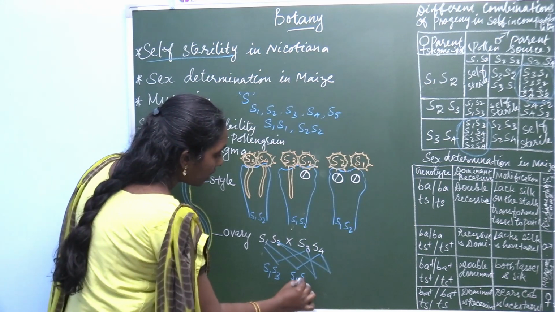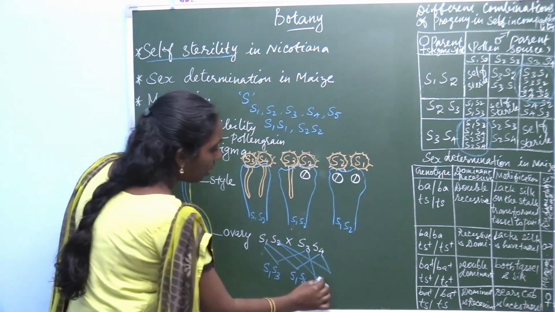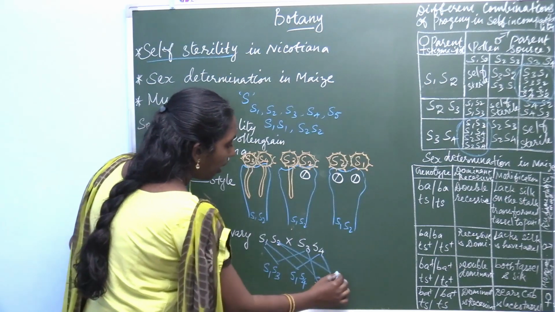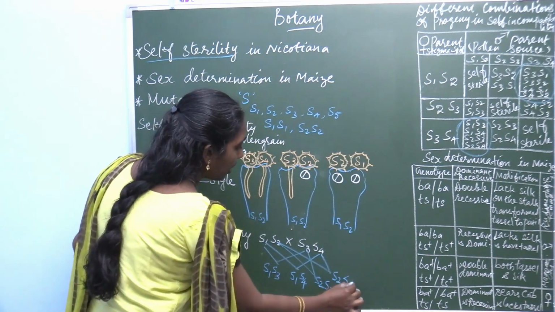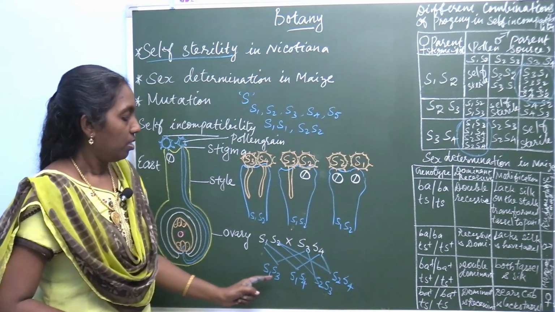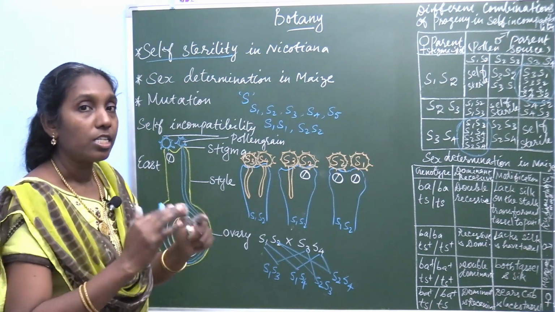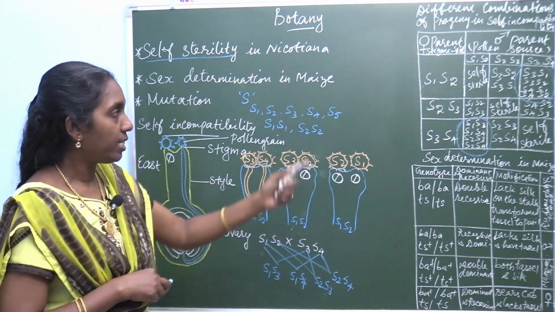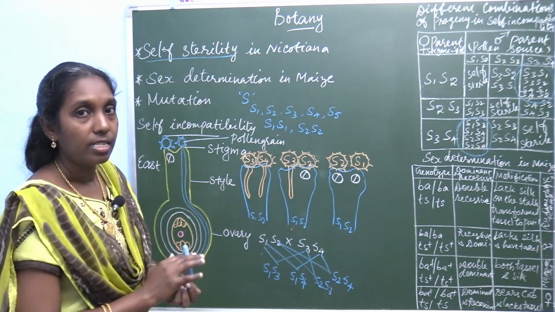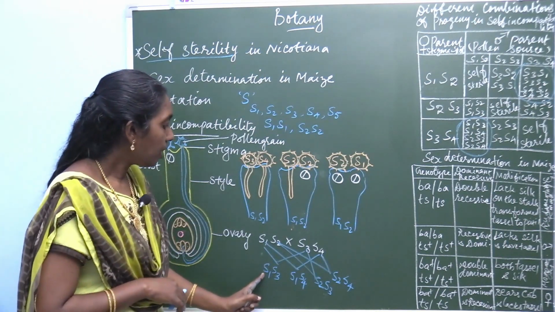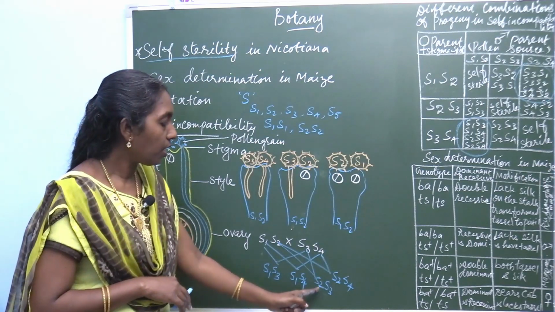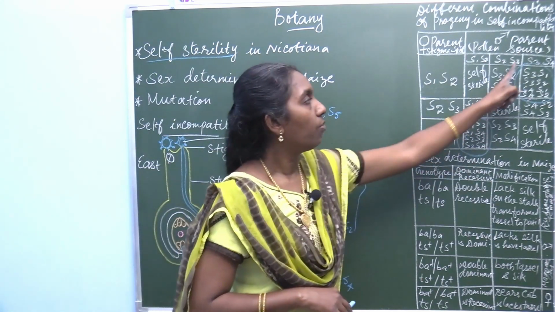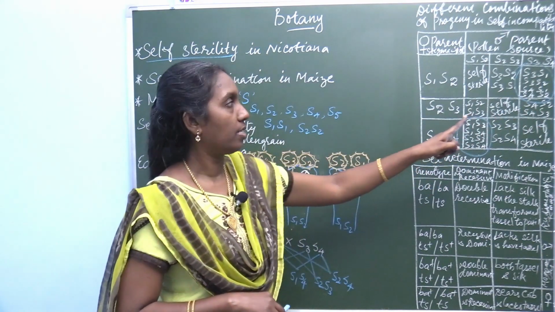S1, S4, S2, S3 and S2, S4. So, here it is not S1, S2. If it is S1, S2, it shows male self-sterility. But here S1, S3, S1, S4, S2, S3, S2, S4. So, it gives all the 4 different combinations.